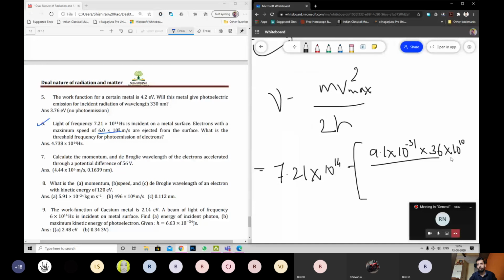Divided by 2, I'll write the 2 to the left side, 2h, which is 6.63 into 10 power minus 34. So someone calculate 9.1 into 36 divided by 2 divided by 6.63.